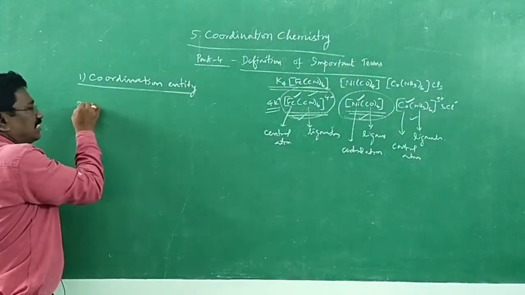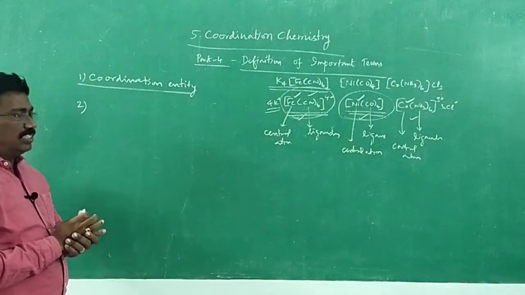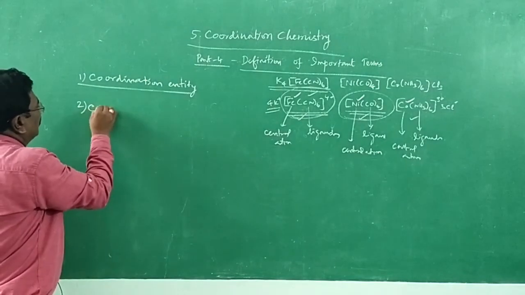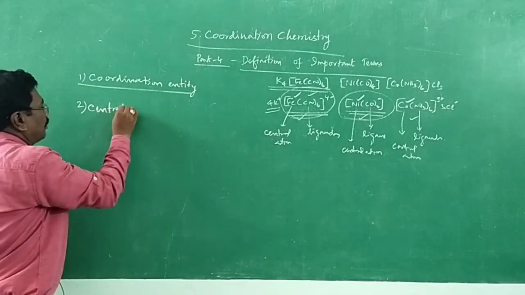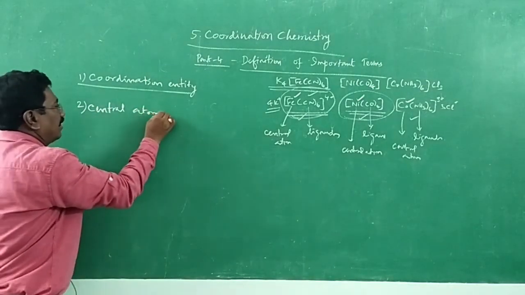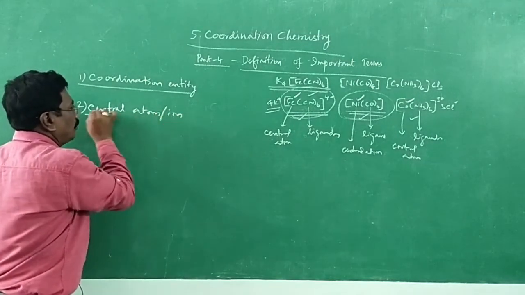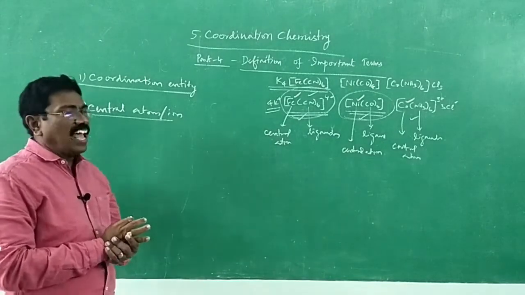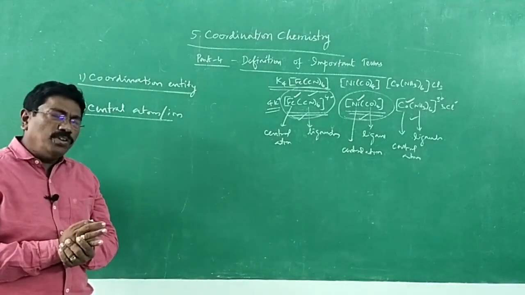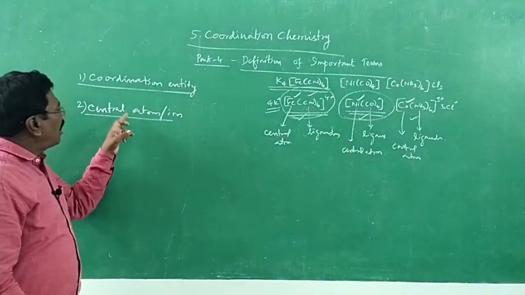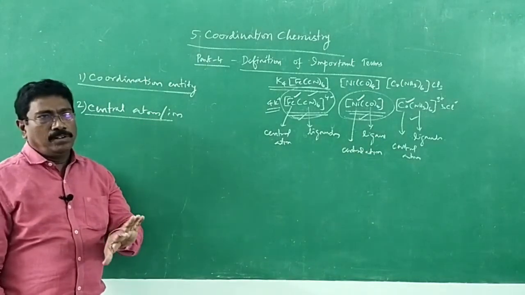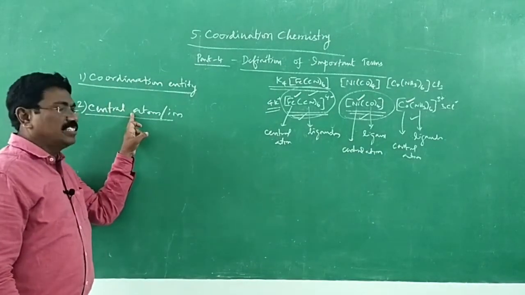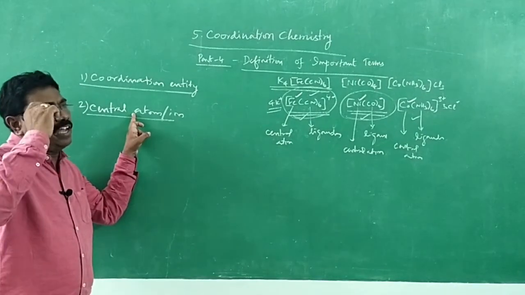Now, the second definition: central atom or ion. We have just seen central metal atom or ion. The central atom is usually a metal atom. Very rarely it may be some other atom or element. So, we usually say central metal atom.